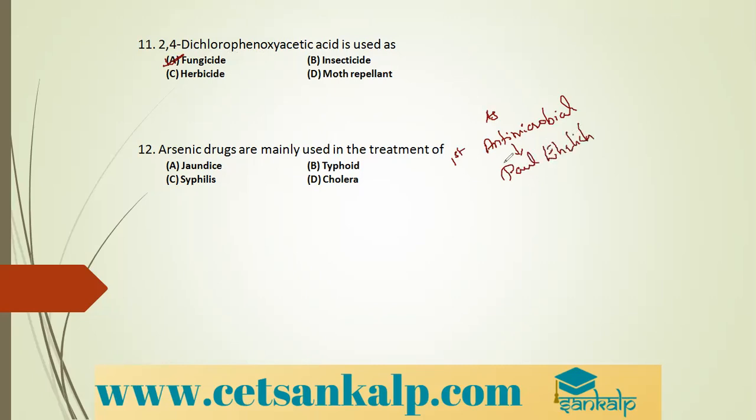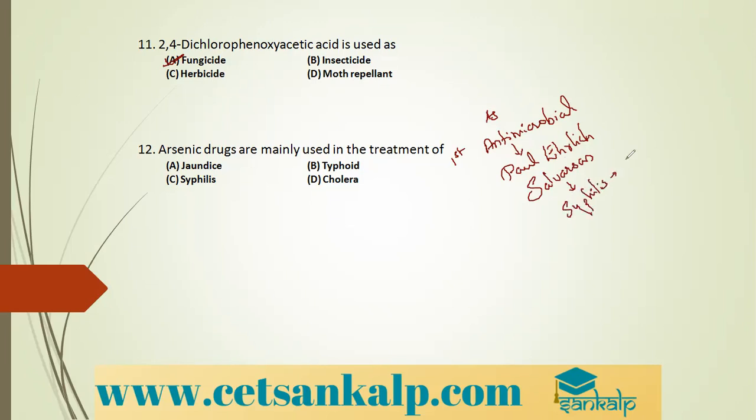This was the first antimicrobial developed, that was salvarsan. It was an arsenic drug and it is used for the treatment of syphilis.